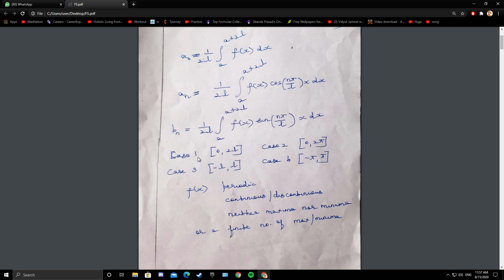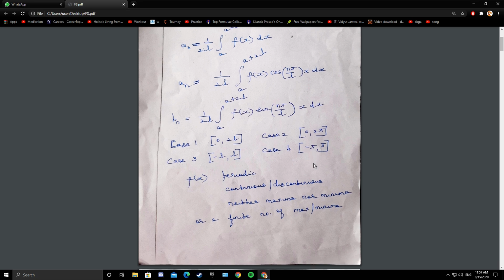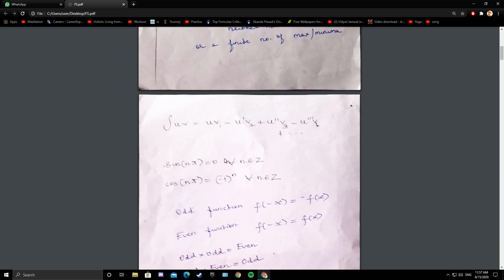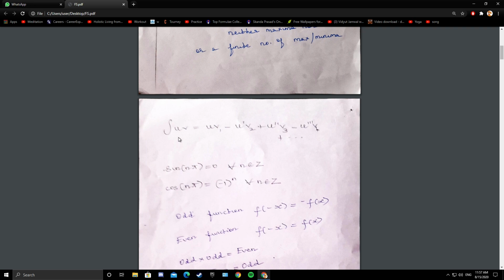So then I had discussed the particular cases of Fourier series in the intervals 0 to L, minus L to L, 0 to pi, minus pi to pi. So it can be an open interval or a closed interval. If you see case 1 and case 3, they are of length 2L. The length of the interval is nothing but the difference between the endpoints, and the length of these two intervals is 2 pi.